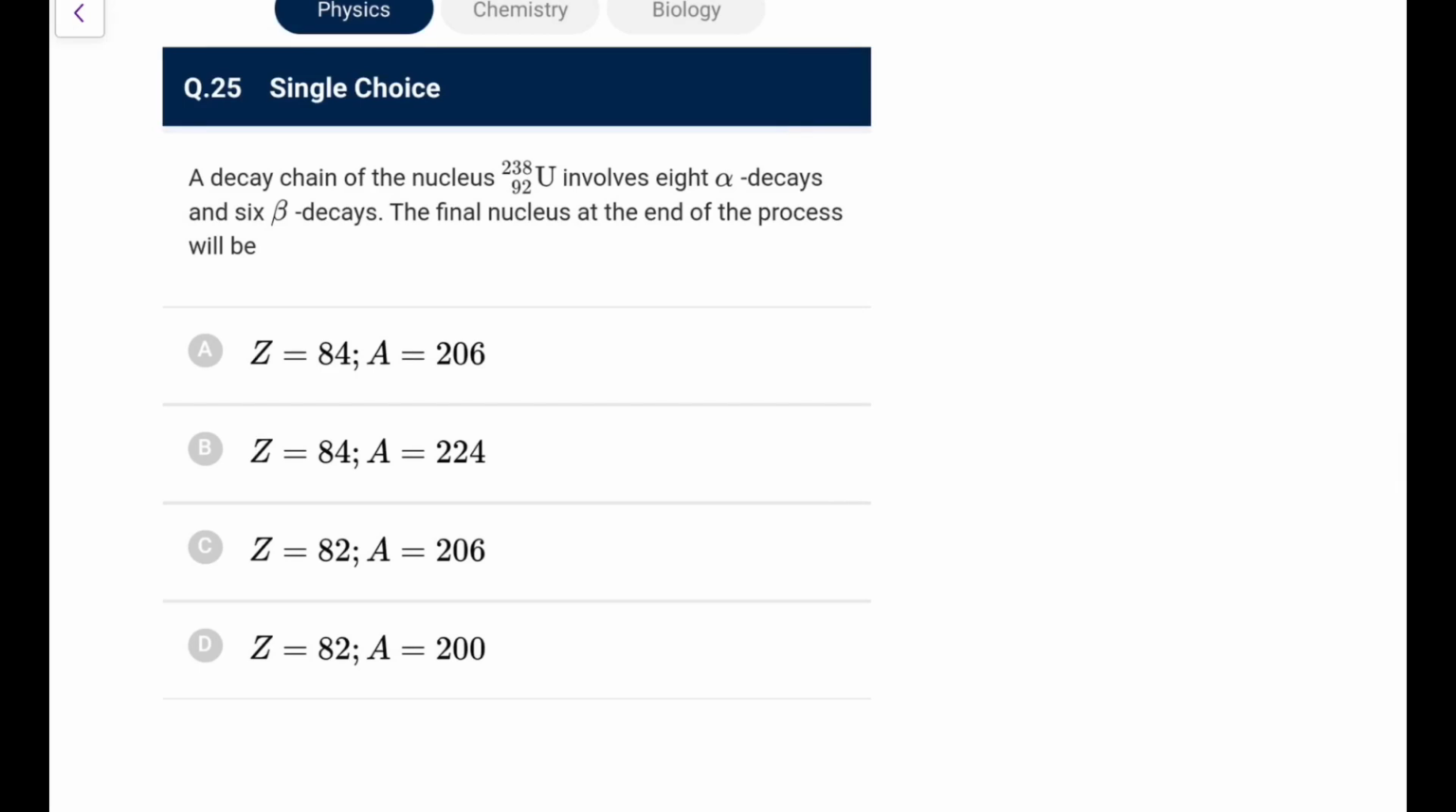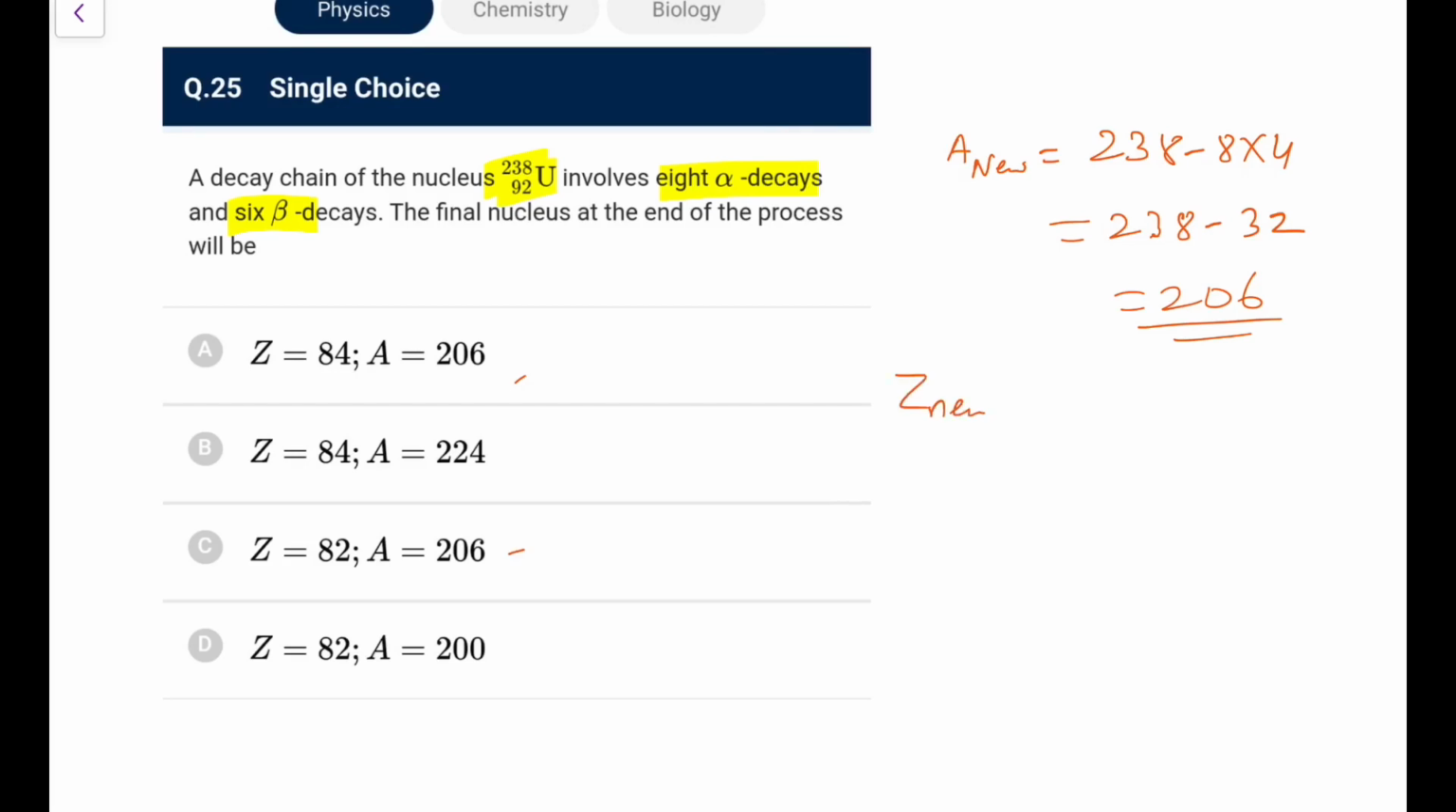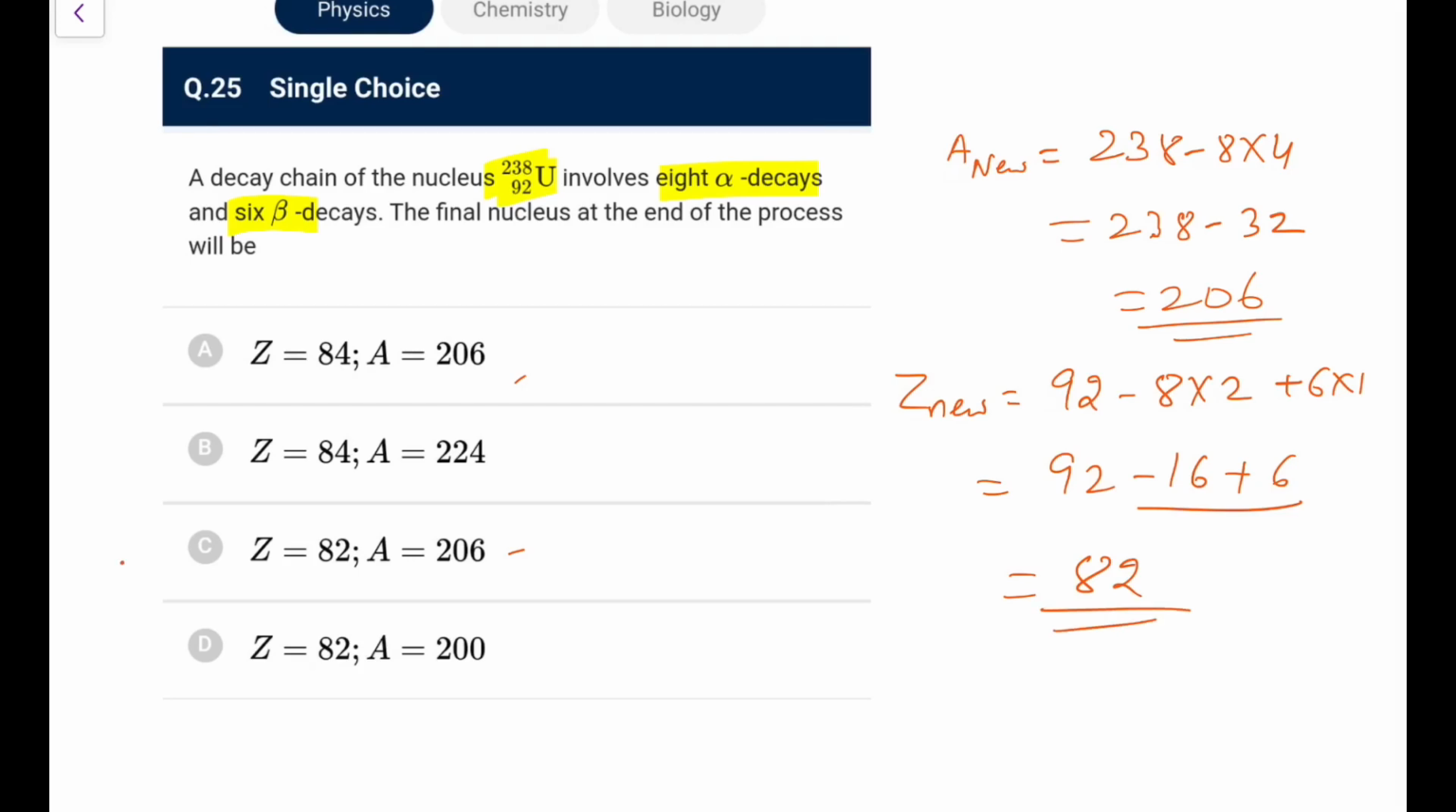Next, a decay chain of nucleus 238 92 involves 8 alpha and 6 beta. We know the mass number changes only because of alpha. So the mass number A would be 238 minus 8 into 4, because 1 alpha changes it by 4. That is 238 minus 32, that is 206. Now for Z, because of 8 alpha decays there will be a decrease, so I can write 92 minus 8 into 2, but because of 6 beta it will increase by 6 into 1. So it is 92 minus 16 plus 6, that is 92 minus 10, that is 82. So go for option C, 82 and 206. That is going to be your answer.